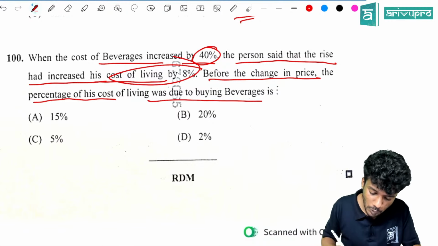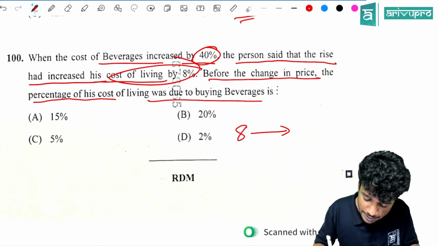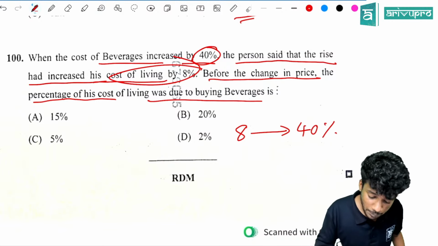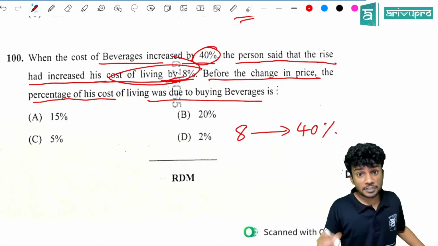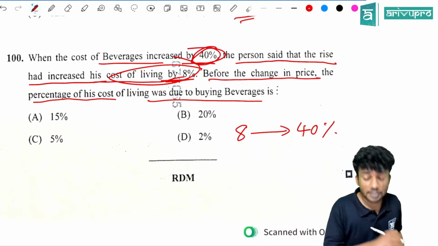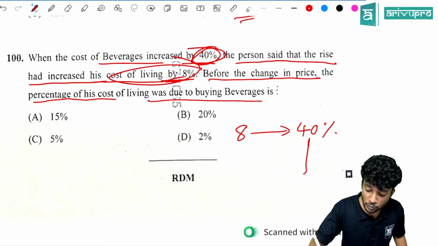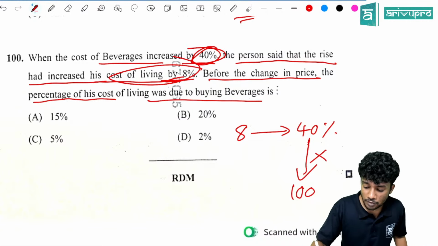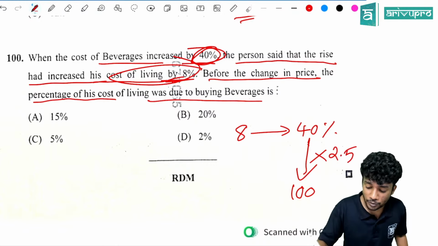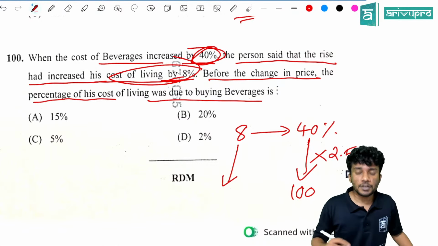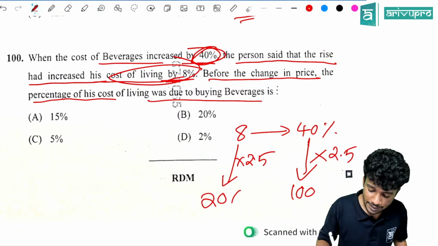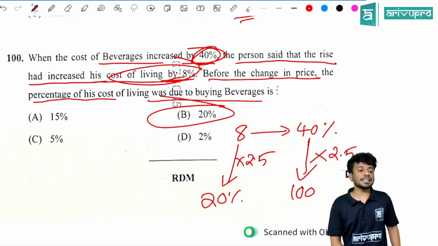So according to the question, the cost of living changes by 8% when the beverage increased by 40%. If you target that 40% to 100, that is 40 into 2.5. Similarly, 8 into 2.5 is 20%. The answer is option B.